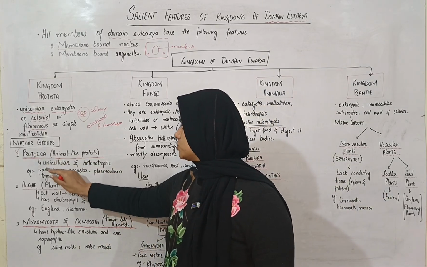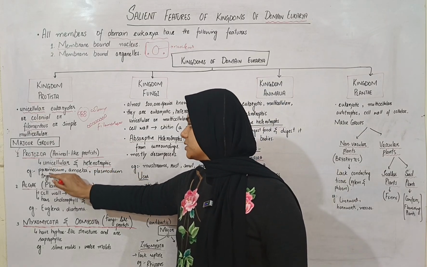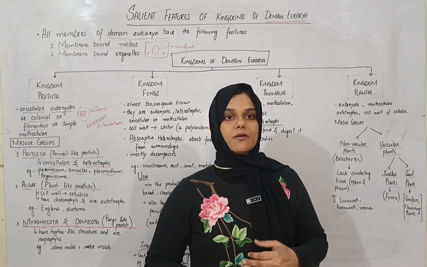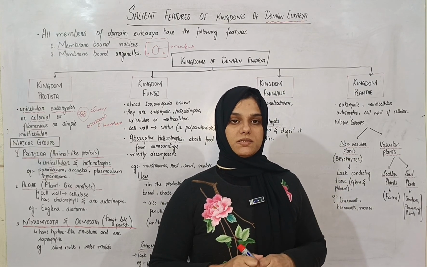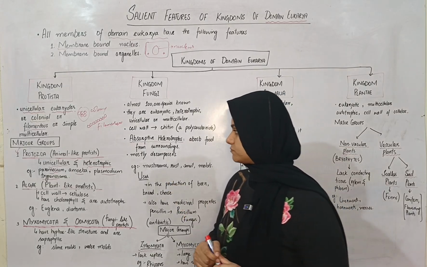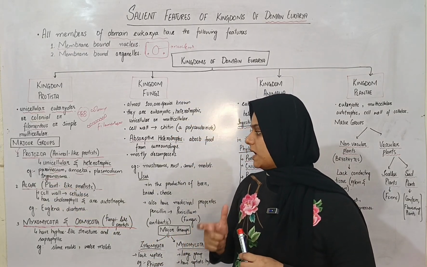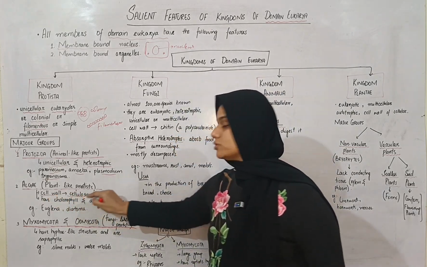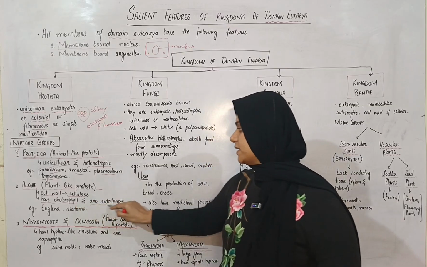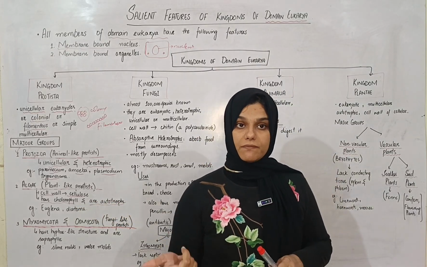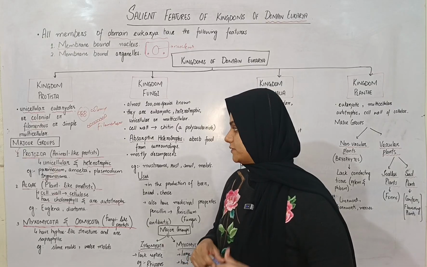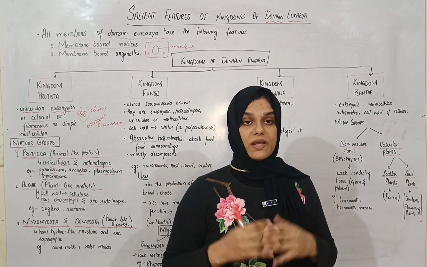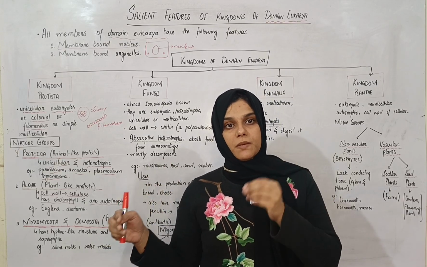Protozoa are animal-like protists, so they are unicellular and they are heterotrophs. Examples include Paramecium, Amoeba, Plasmodium, and Trypanosoma. Trypanosoma is a protist, and it is responsible for causing sleeping sickness in humans. Now comes algae. They are plant-like protists. They have a cell wall made up of cellulose like plants, and they have chlorophyll, and they are autotrophs. But despite all these characteristics, they do not fulfill all the criteria of being a plant. So algae is not a plant. It is placed in Kingdom Protista.